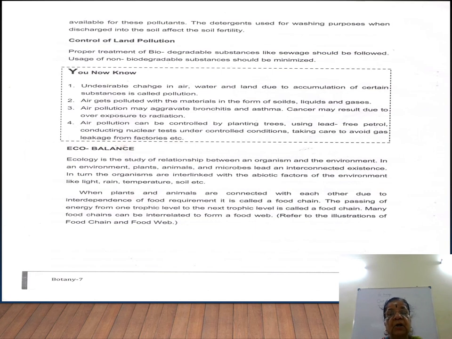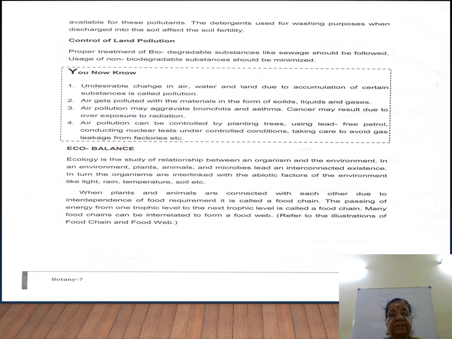In turn, organisms are interlinked with abiotic factors of the environment. What are the abiotic factors? Light, rain, temperature and soil. When plants and animals are connected with each other due to interdependence of food requirement, it is called a food chain.